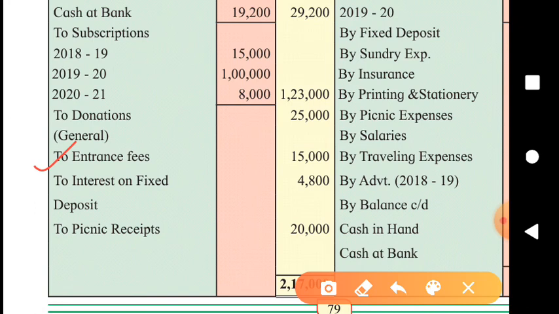It will be shown in the inner column 15,000 and its 60%. 60% will be deducted from 15,000 and only 40% amount of entrance fees will be shown as an income of this year and 60% will be added to the capital fund.